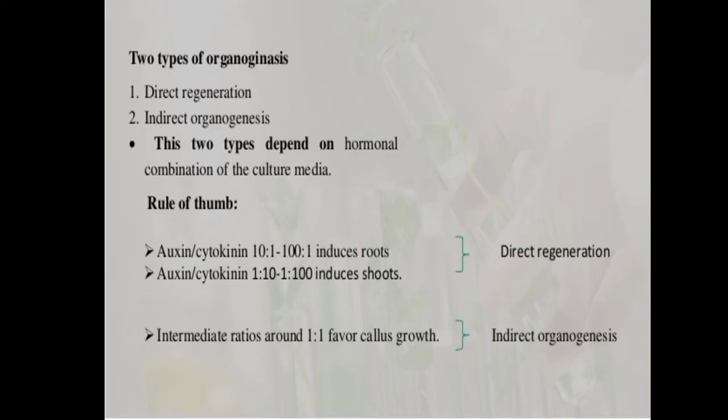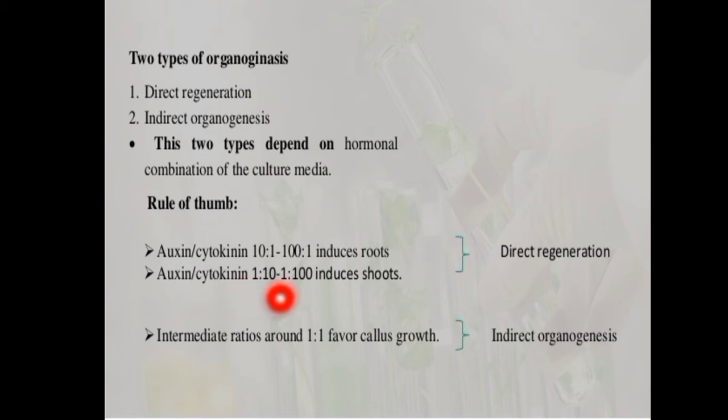Next, there are two types of organogenesis, that is direct and indirect organogenesis, or you can call it regeneration. Direct and indirect regeneration depend upon the ratio of the cytokinins as well as the auxins. For the induction of the root, the ratio of auxins to cytokinins must be 10 is to 1 to 100 is to 1. For the induction of the shoot, the ratio of auxins to cytokinins must be 1 is to 10 to 1 is to 100.